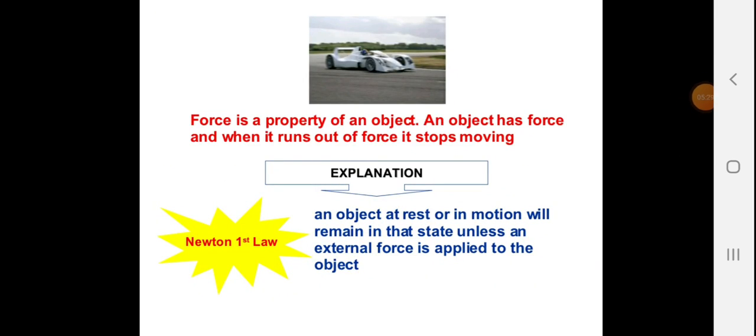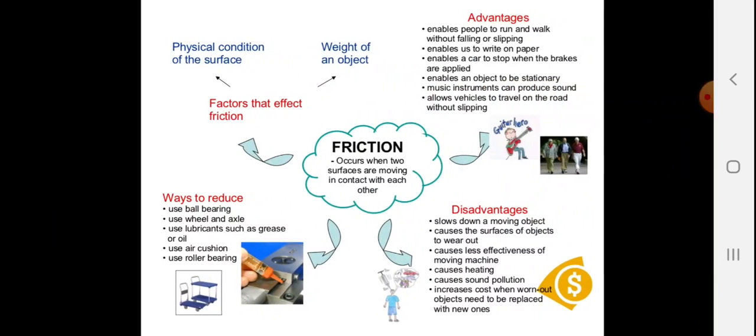Force is a property of an object. An object has force, and when it runs out of force, it stops moving. Now, let's talk about Newton's first law. An object at rest or in motion will remain in that state unless an external force is applied to the object. Unless you apply a brake or any other external force, that object keeps on moving.